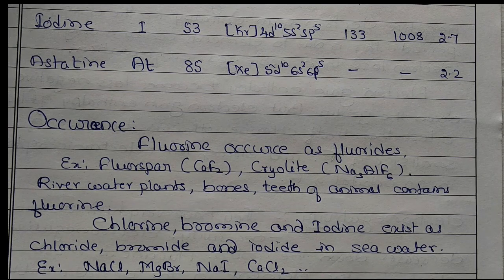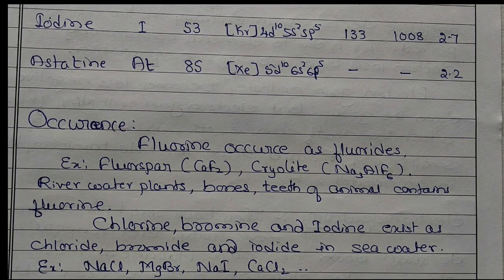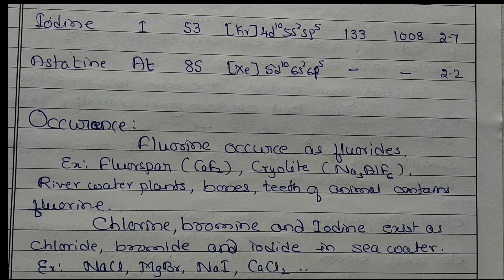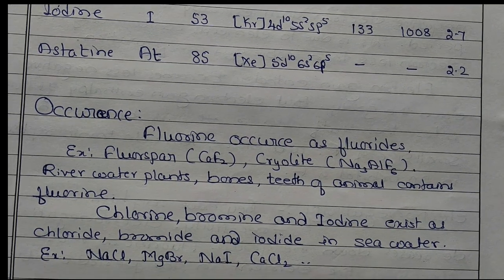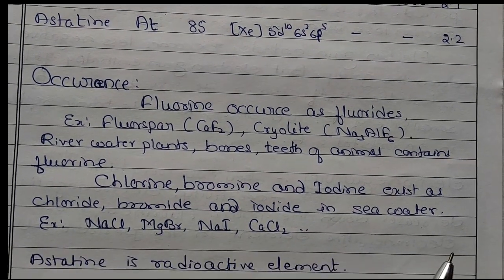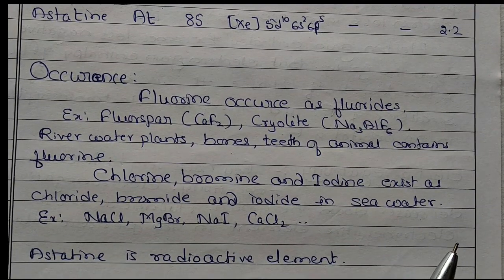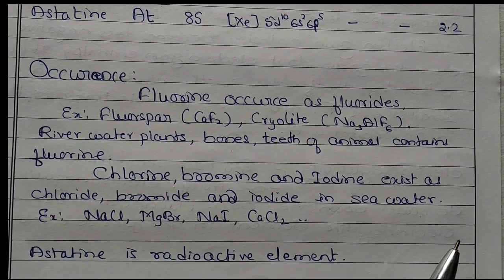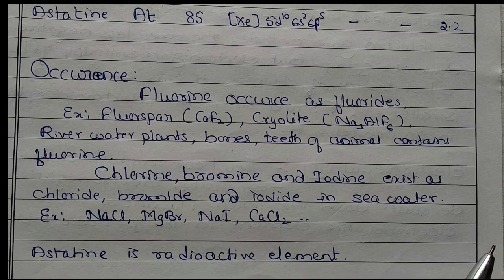In sea water we find sodium chloride, potassium chloride or magnesium chloride, magnesium bromide, sodium iodide, calcium chloride, like this. These are some metals in the form of chloride, bromide and iodide we can find in seawater. And astatine is a radioactive element. So this is how it occurs in nature.